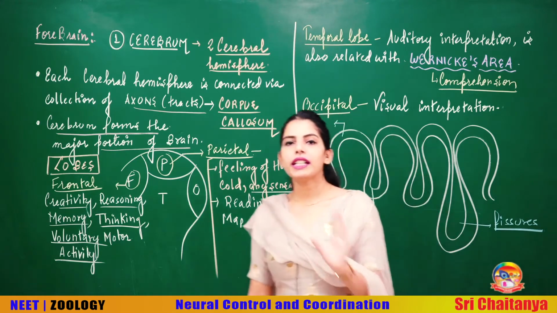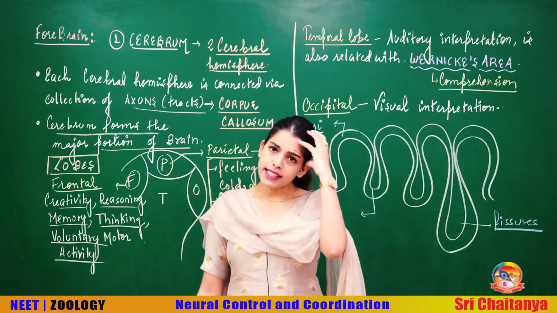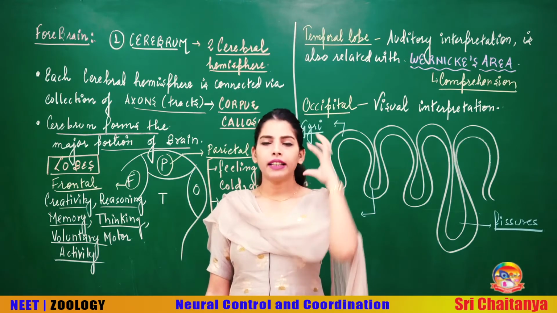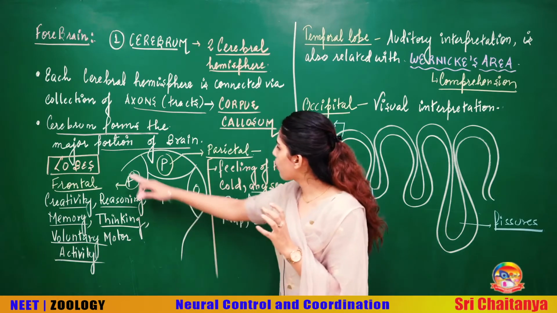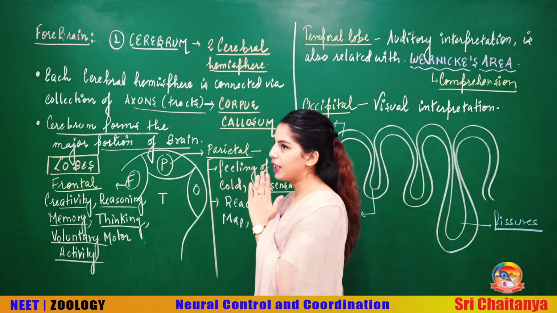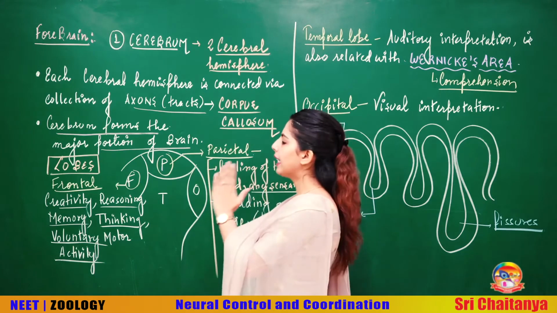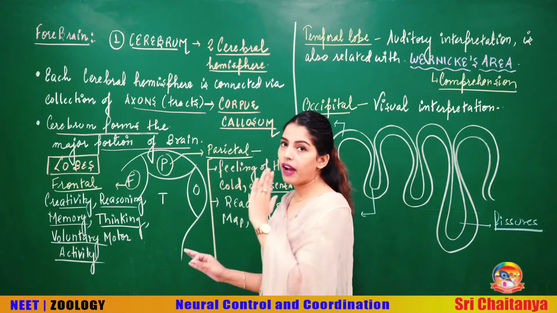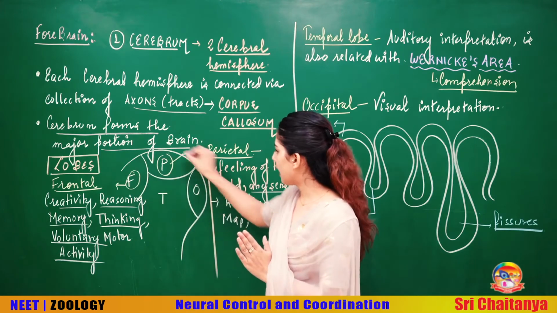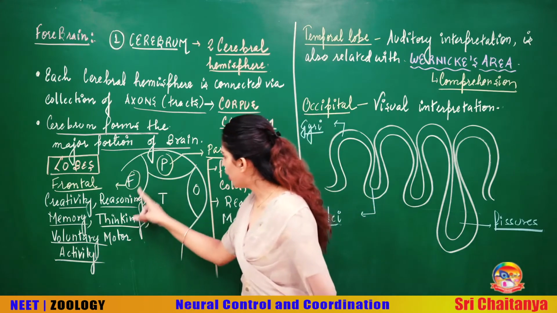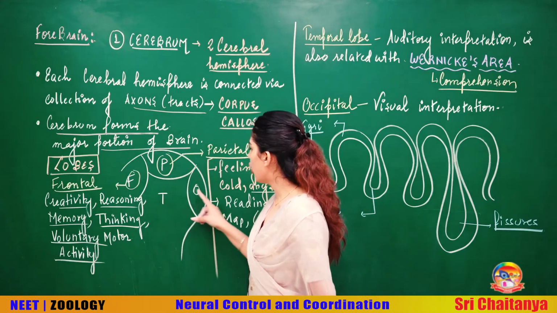Now if you consider one cerebral hemisphere, in each cerebral hemisphere you have certain lobes. This is one cerebral hemisphere, and I am looking at it from this side. I have divided these lobes as the frontal lobe, parietal lobe, temporal lobe and occipital lobe.